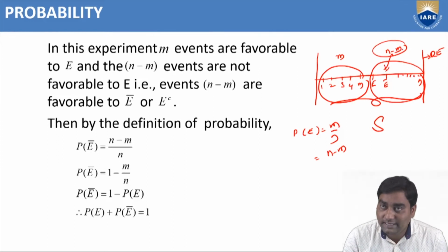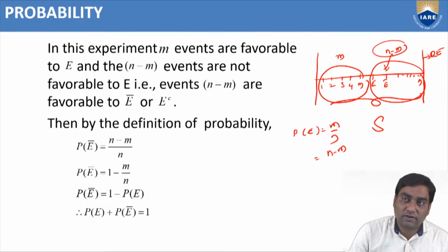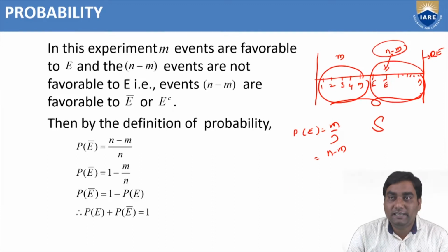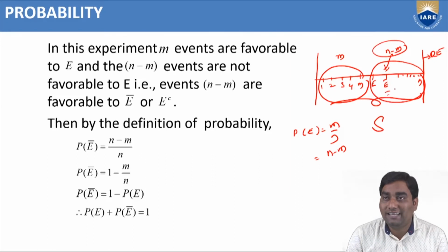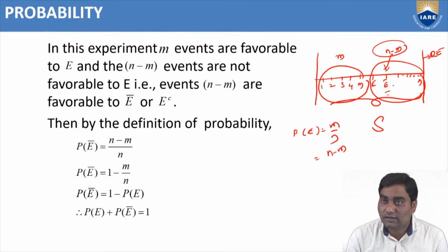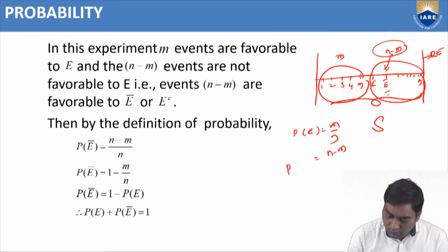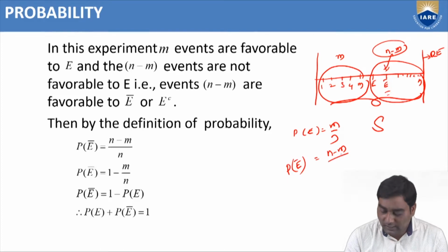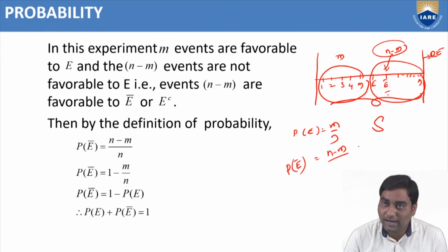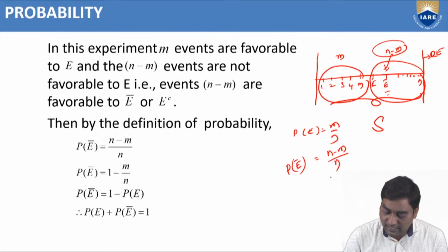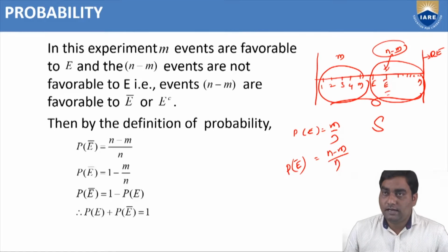So n minus m events are not favorable to E. That means they are favorable to E bar, where E bar is other than E. So then we can find out the probability of E bar also. That is, the probability of E bar is the total favorable events to E bar by the total number of events, n minus m by n. Got my point? Try to understand.